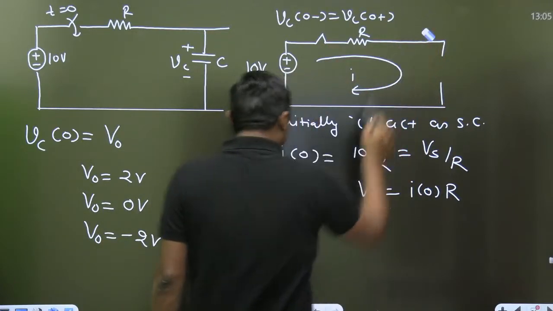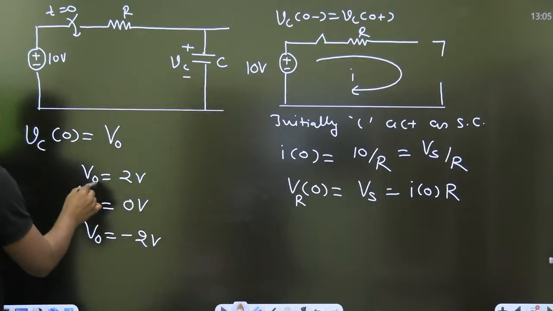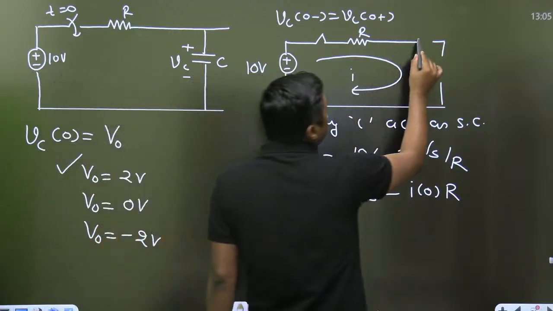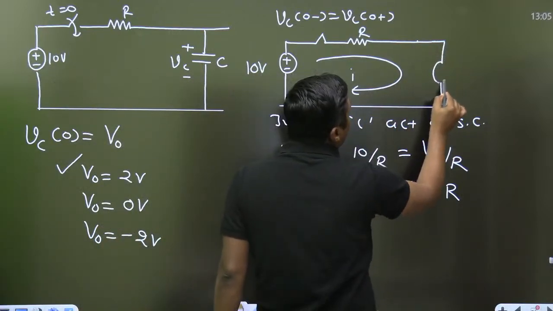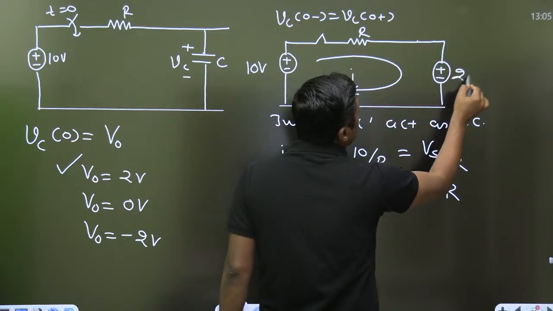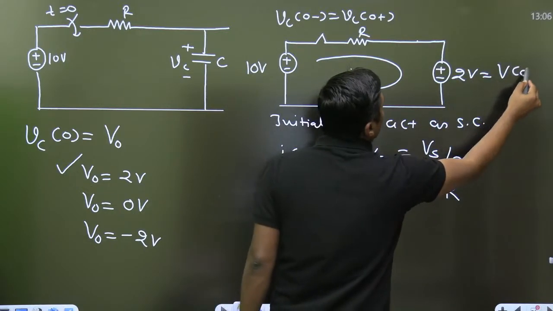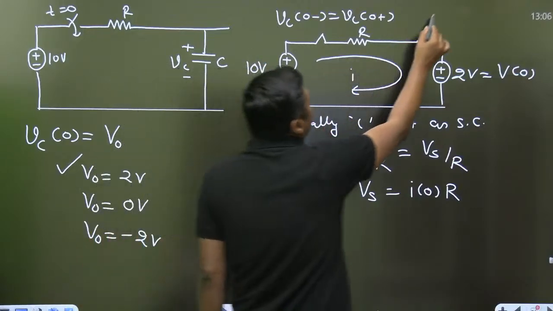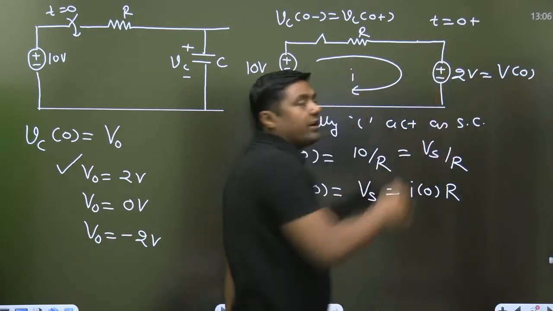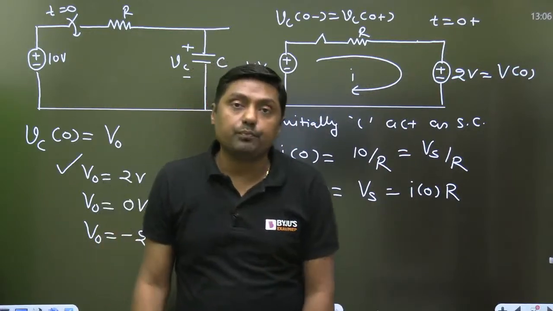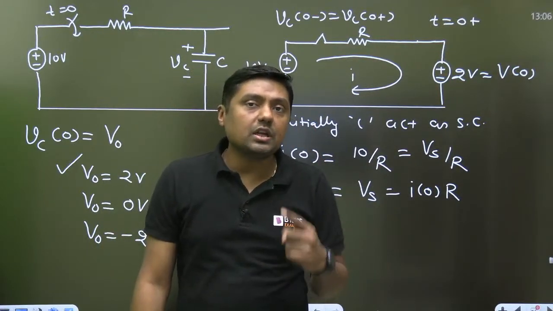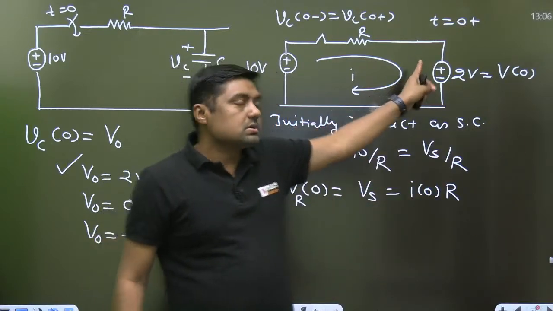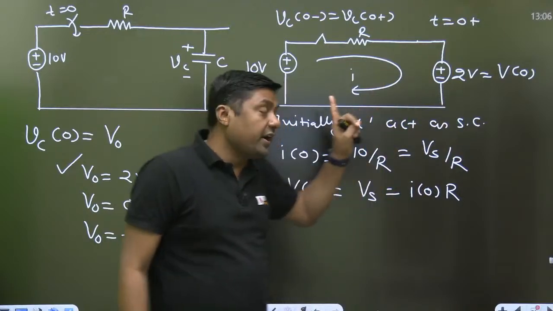If initially it is 2 volt, then the capacitor is replaced by a battery of 2 volt. This is nothing but the initial voltage across the capacitor, or this diagram is exactly valid for t equal to 0 plus. Are you getting this point? Already we have solved one question. So initially the capacitor acts as a battery or a voltage source. That's why, once the capacitor is replaced, you can find the initial current.